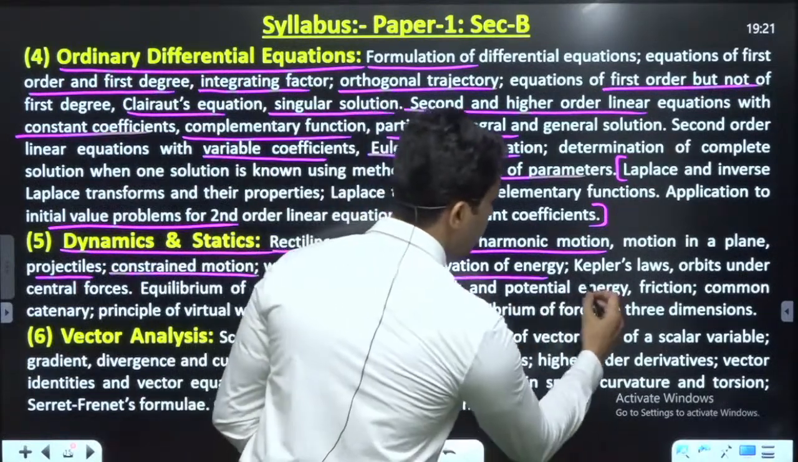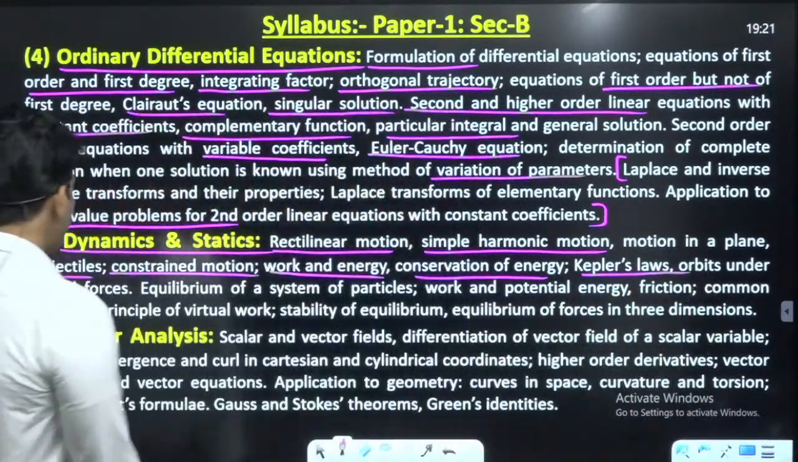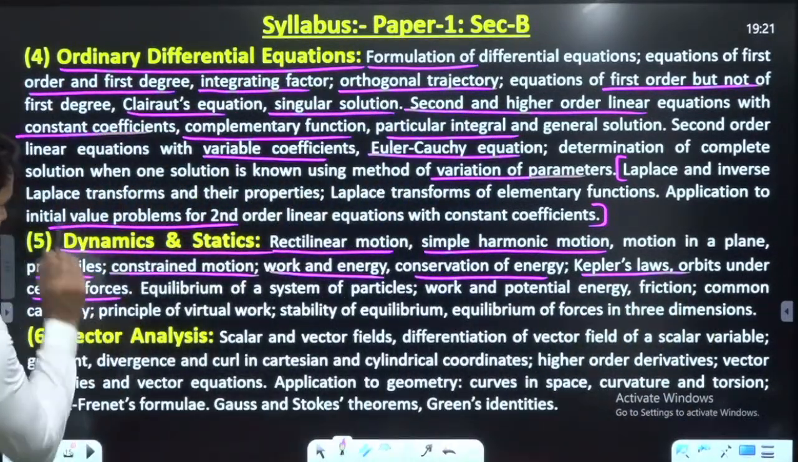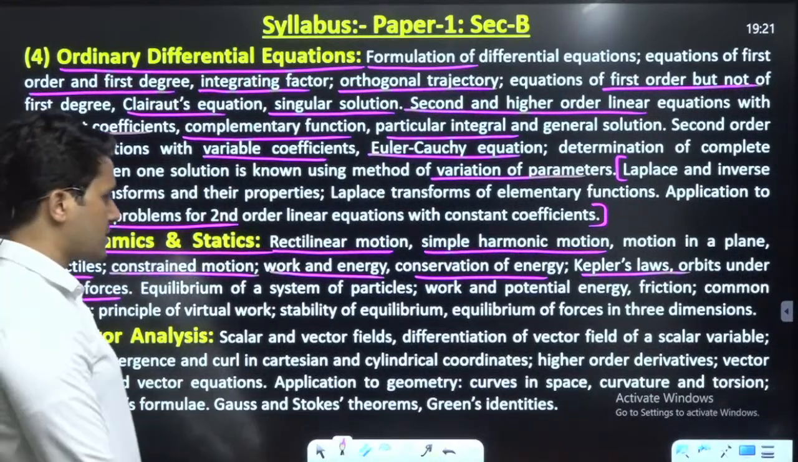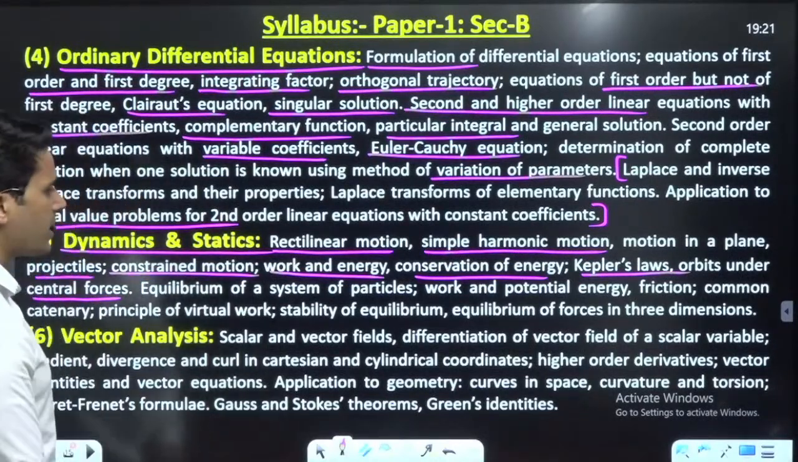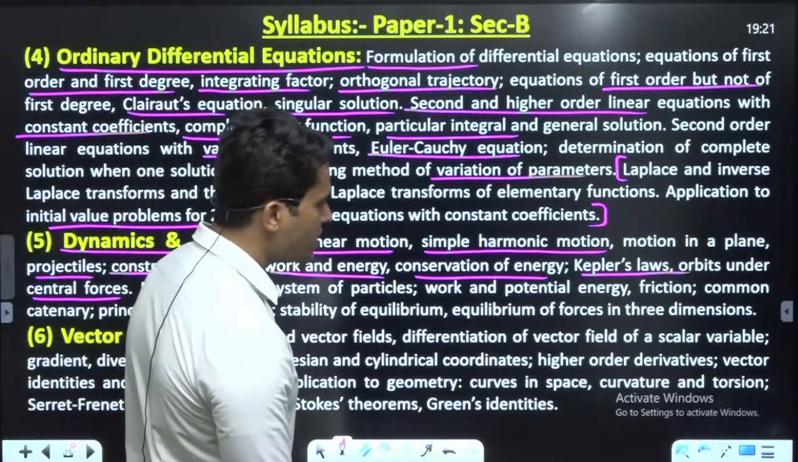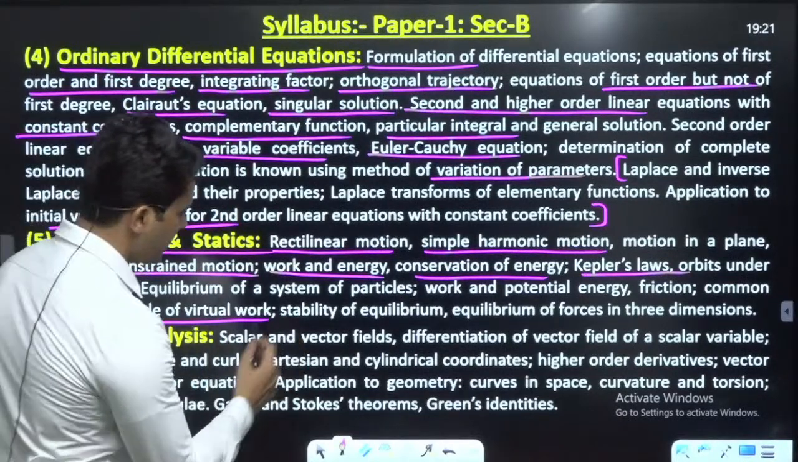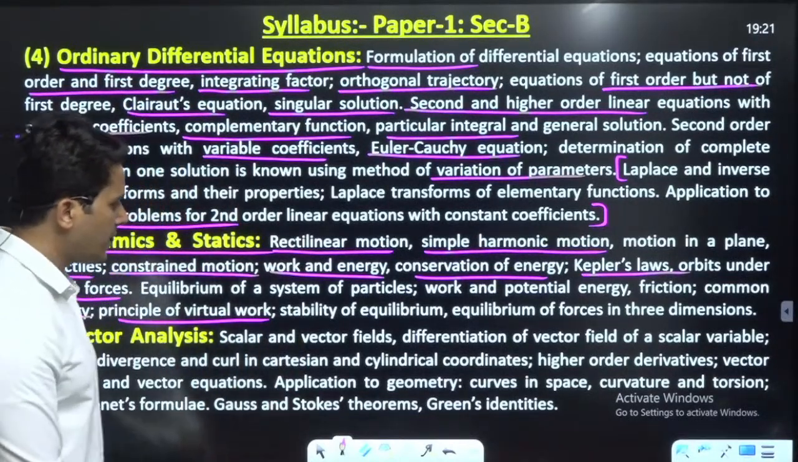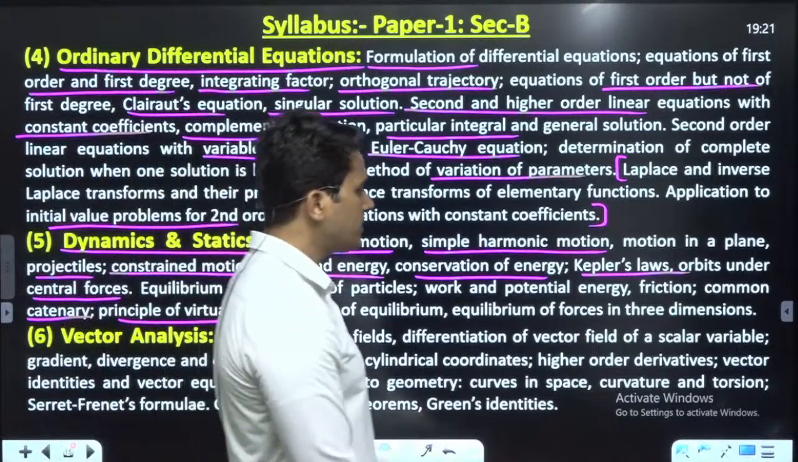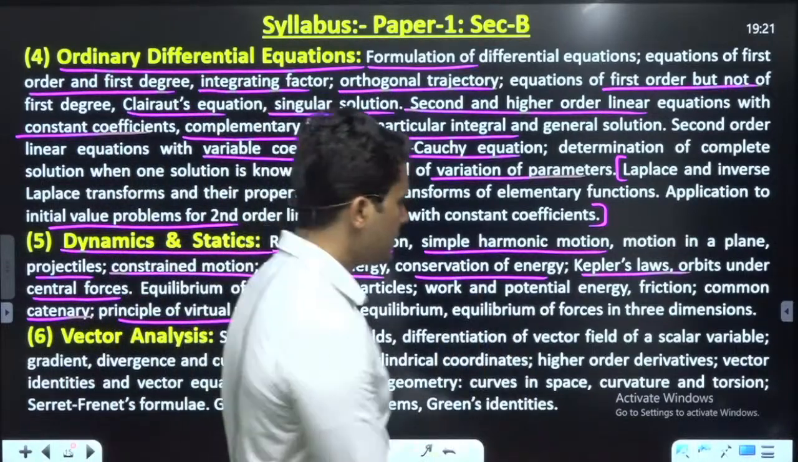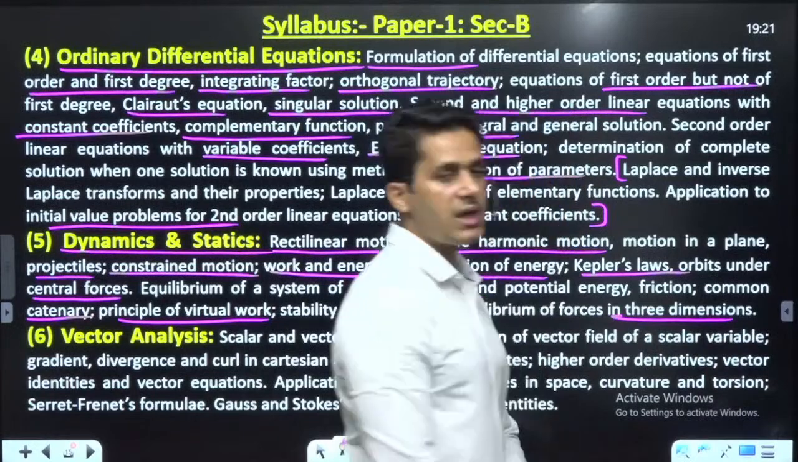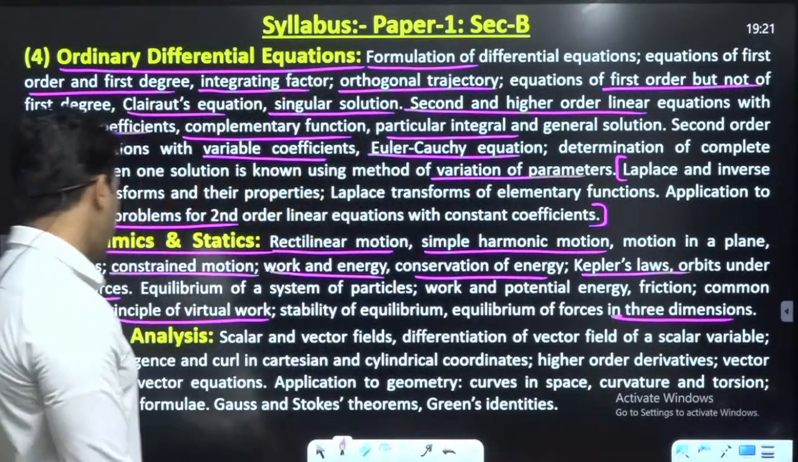Conservation of energy, Kepler's law, orbit under central forces. This is a very important topic. Every year one question is asked from this topic. Equilibrium of system, work and potential energy, friction. So catenary, very important topic. Principle of virtual work, yes, this is also an important topic. Stability, equilibrium and forces in 3 dimensions. This is also an important topic from statics and dynamics.